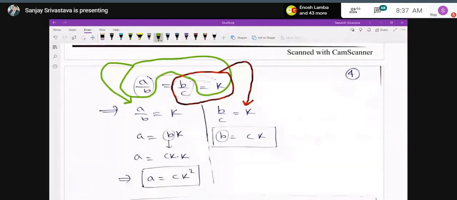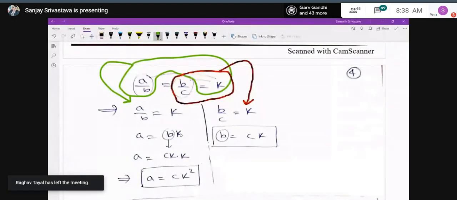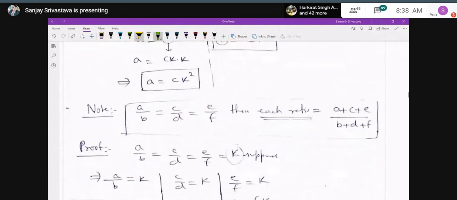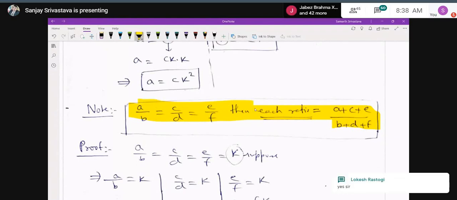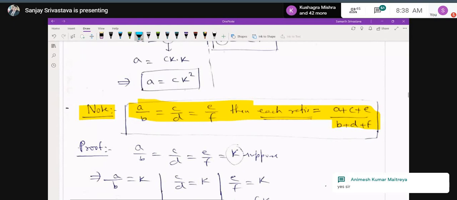Now on the previous turn, boys, if you remember, I told you one result in the ratio. If many ratios are equal, like A upon B is equal to C upon D is equal to E upon F, then each ratio is equal to the sum of their antecedents, that is A plus C plus E, upon the sum of their consequents, that is B plus D plus F. I told you this, and I told you that I will tell the proof also in the next class. So see the proof, and with the help of the K method, it can be solved very easily.